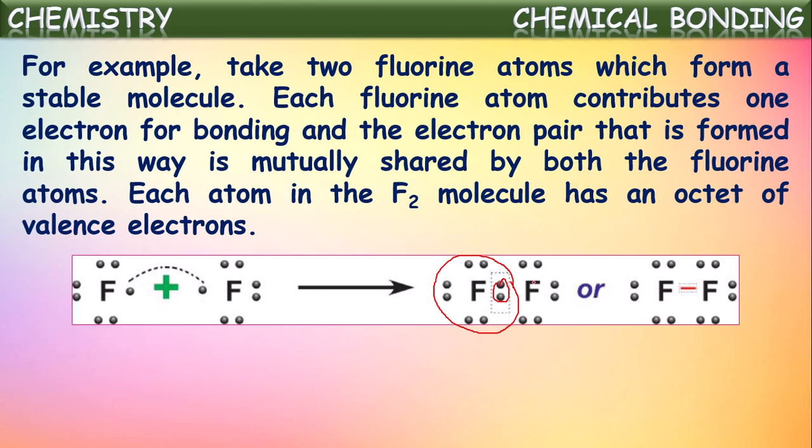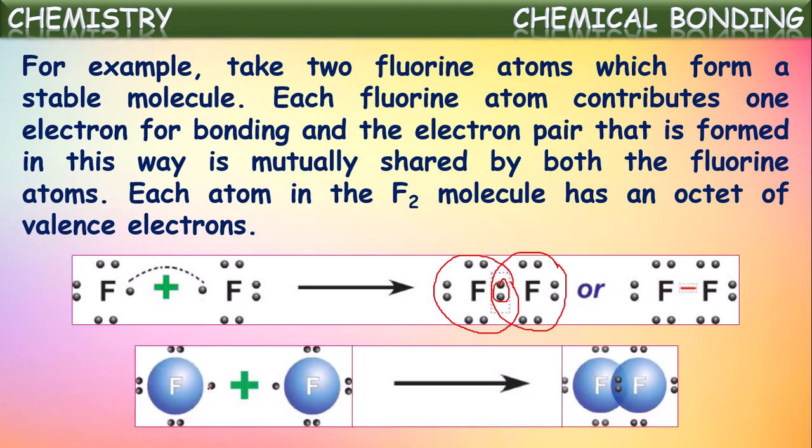Now this pair of electrons belongs to both the fluorine atoms, not to one, because they are mutually shared by both the fluorine atoms, and hence this pair of electrons shared here will belong to both the atoms. Hence both the fluorine atoms attain octet configuration in their valence shells. Thus the bond formed is called here a covalent bond.